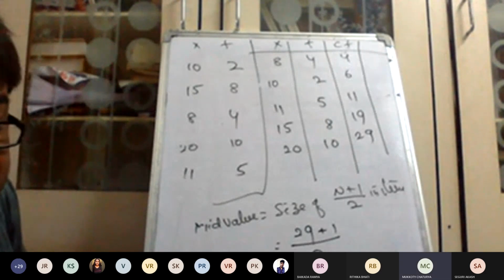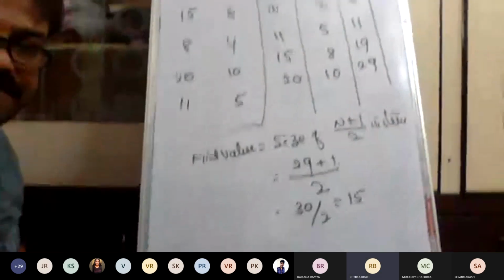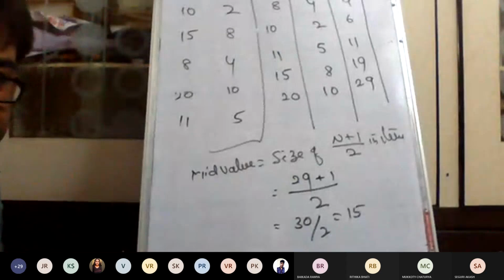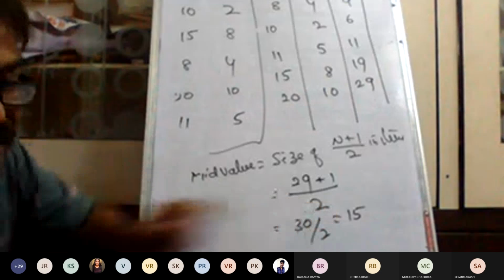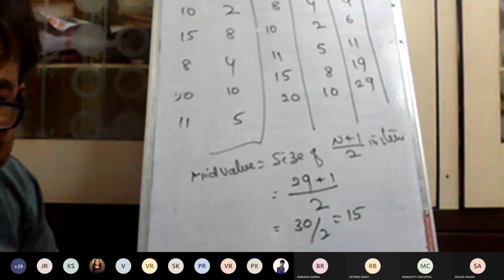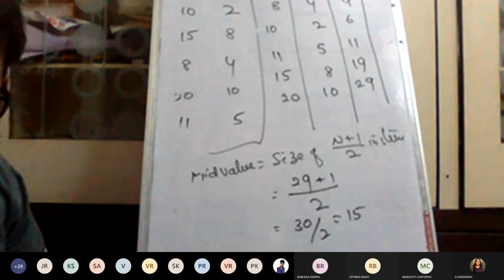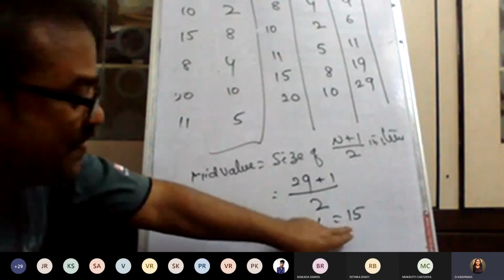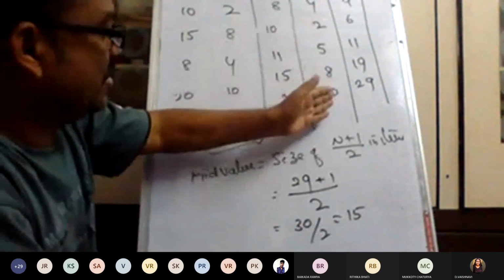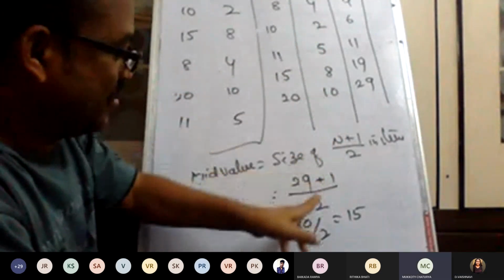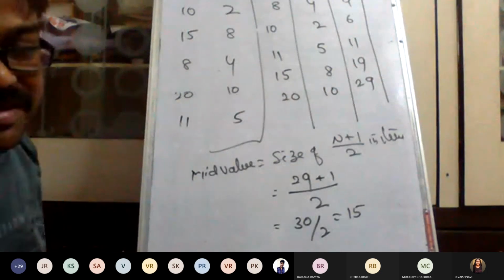15, correct or wrong? Is this the mid value? No, it is not a mid value. Check why we did the cumulative frequency. N you already know; if you add all these, n is 29, plus 1 divided by 2 gives 15. What is the purpose of calculating the cumulative frequency?